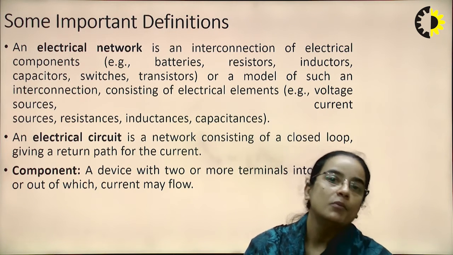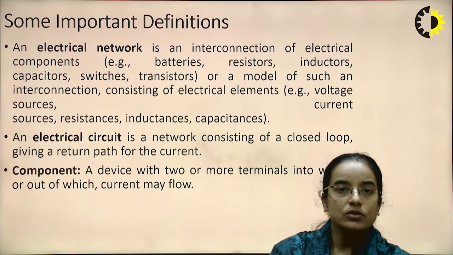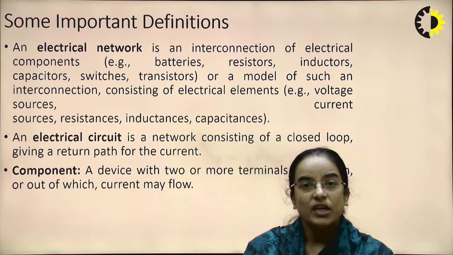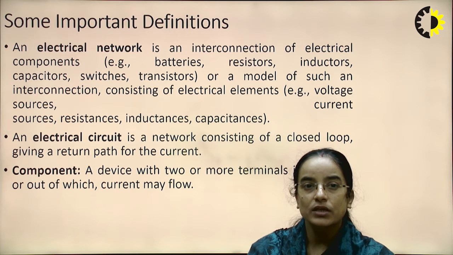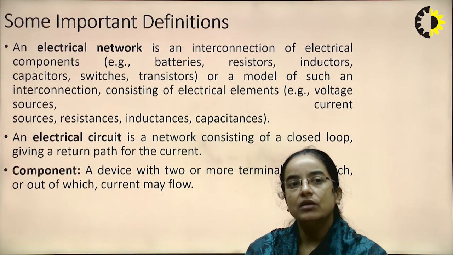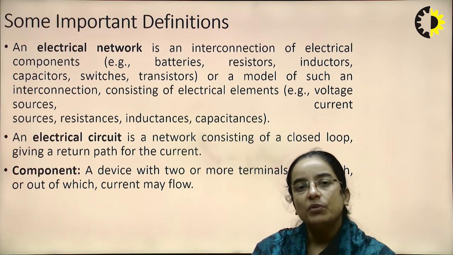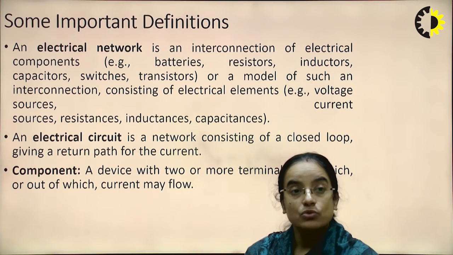Or it is a model of such an interconnection consisting of electrical elements, that may be voltage source, current source, resistance, inductance and capacitance. So an electrical network is basically the interconnection of electrical components, that may be battery, resistor, inductor, capacitor, switches, transistor, voltage source, current source, etc.